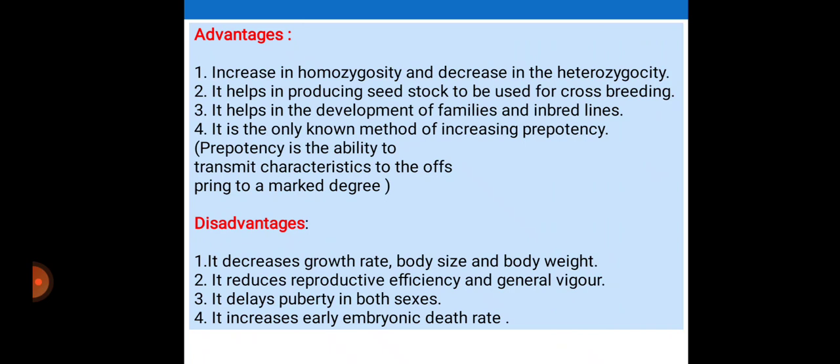Then the disadvantages of inbreeding: first, it decreases growth rate, body size and body weight. Second, it reduces reproductive efficiency and general vigor. Third, it delays puberty in both sexes. Last, it increases the early embryonic death rate. This is all about inbreeding.